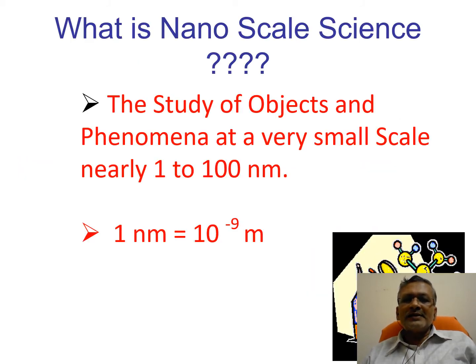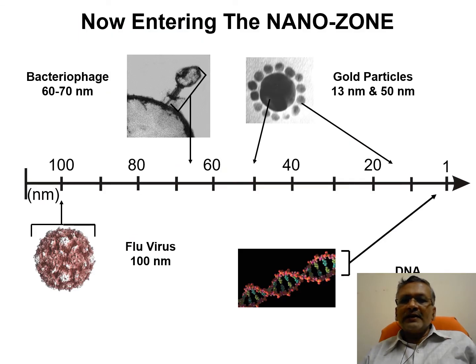Now the question arises, what is nanoscale science? We define it as the study of objects and phenomena at a very small scale, nearly 1 to 100 nanometers. Such materials are called nanomaterials or nanoparticles. Therefore, 1 nanometer is equal to 10 to the power of minus 9 meters.